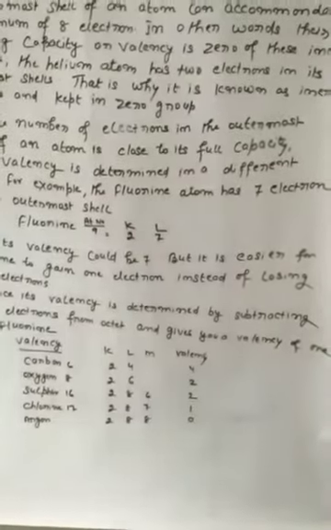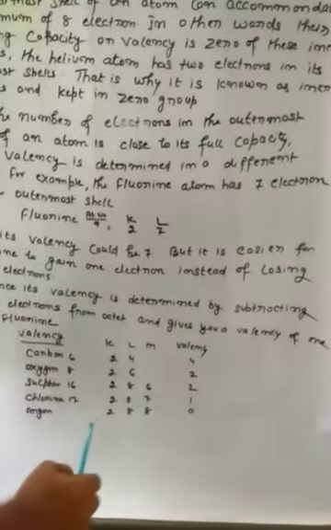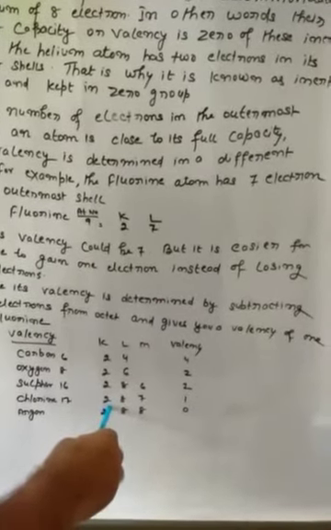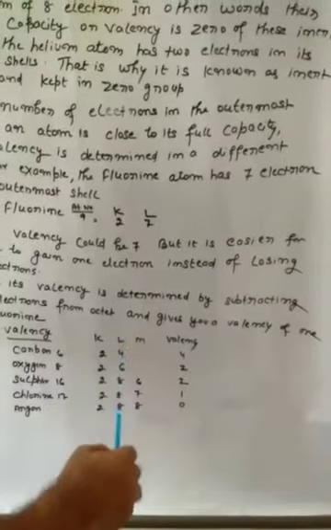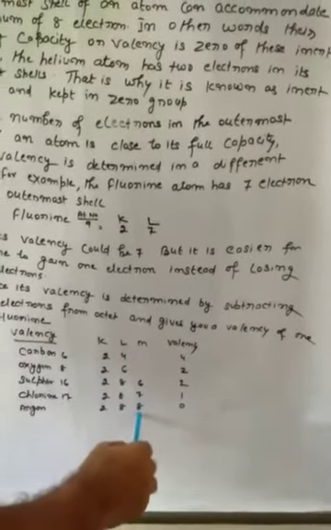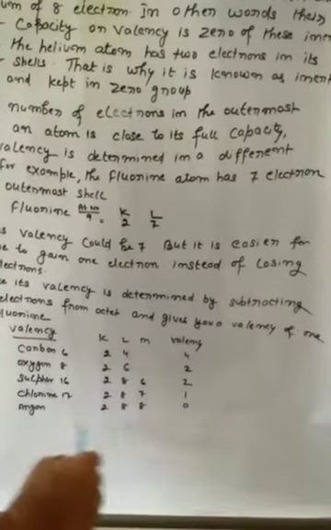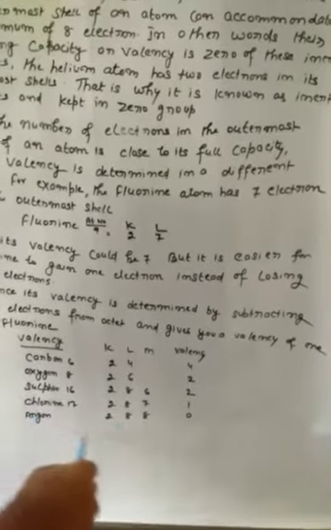so its valency is 1. Argon is an inert gas. In the first shell it has 2, in the L shell 8, in the third shell 8, so it is complete, so its valency is 0, and this gas and element cannot react with any other.